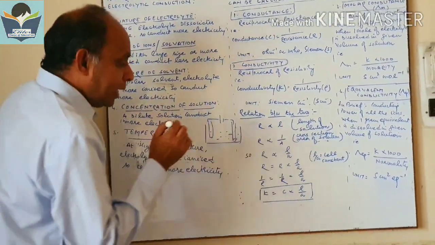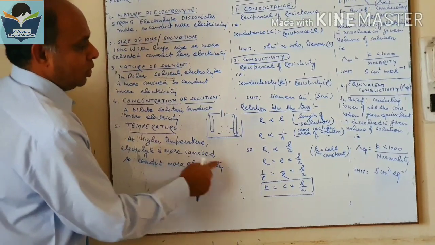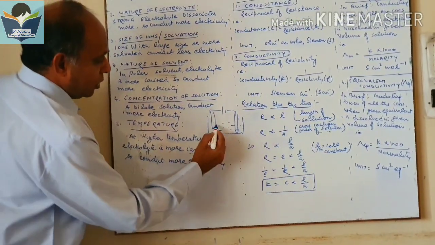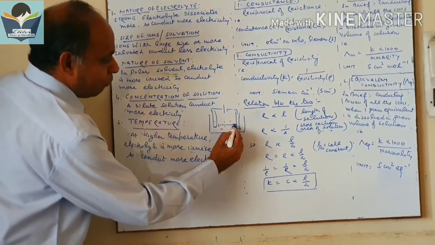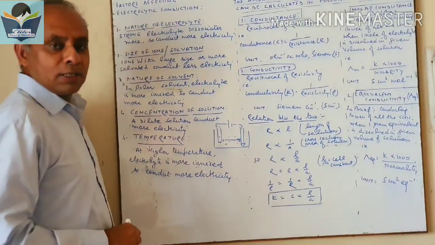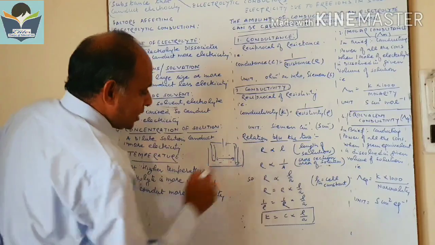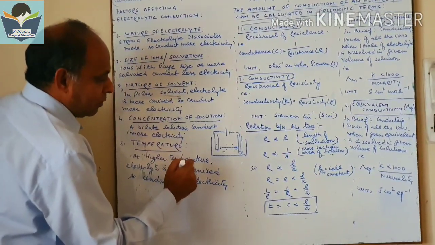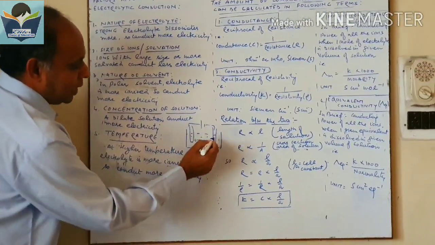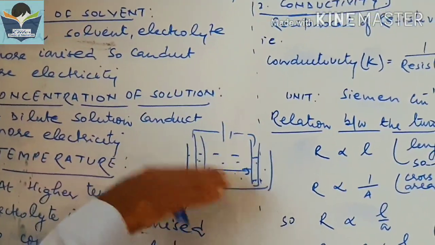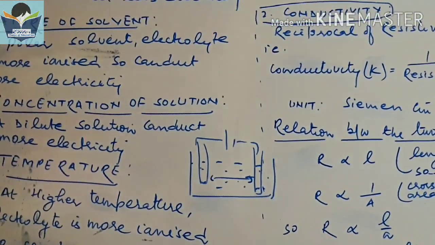So here, in an electrolytic solution, L stands for the distance between the two metal plates in the solution, and A stands for cross section area, meaning how much cross section area of these plates is dipped into the solution.